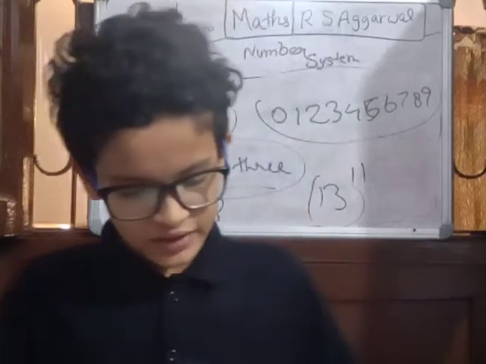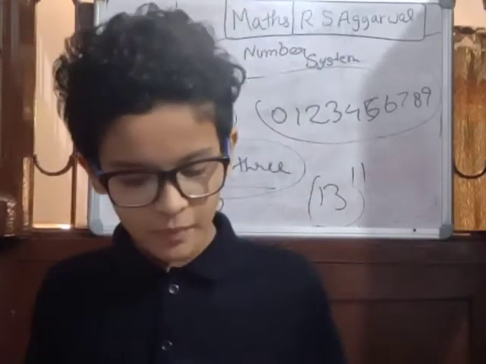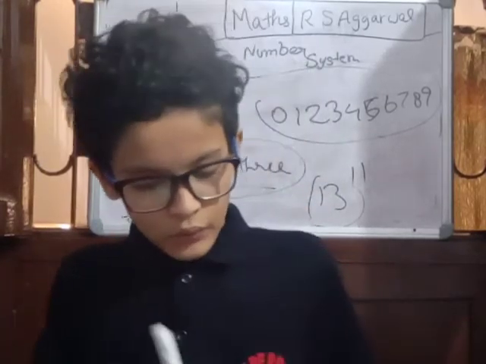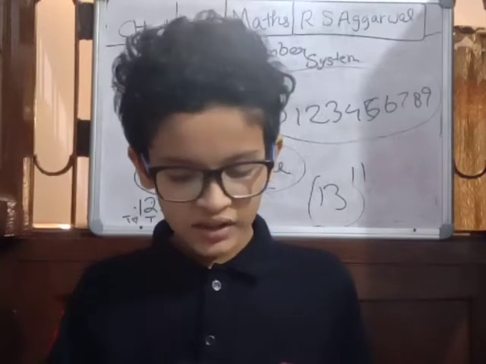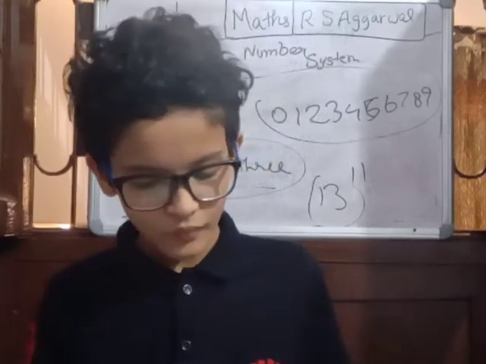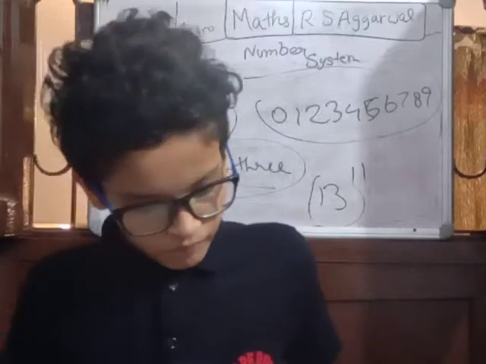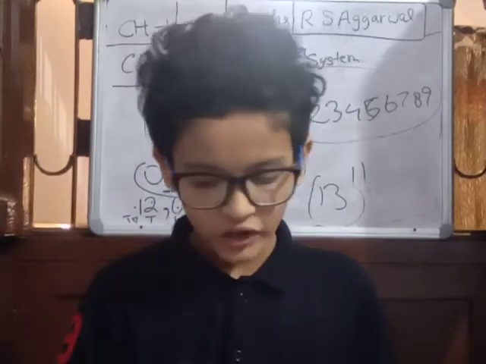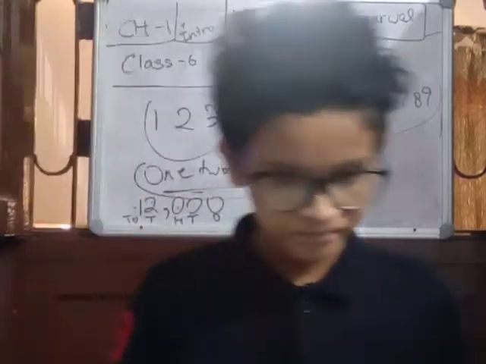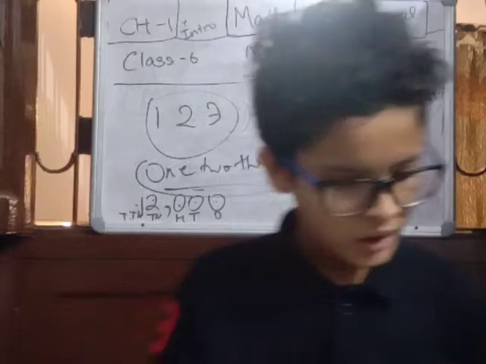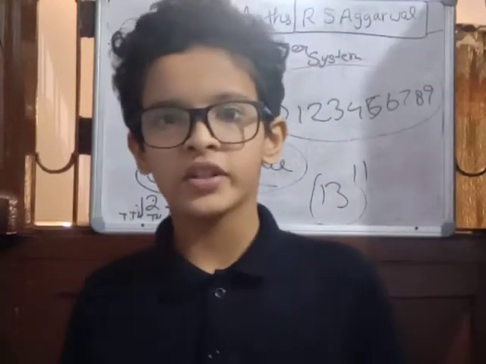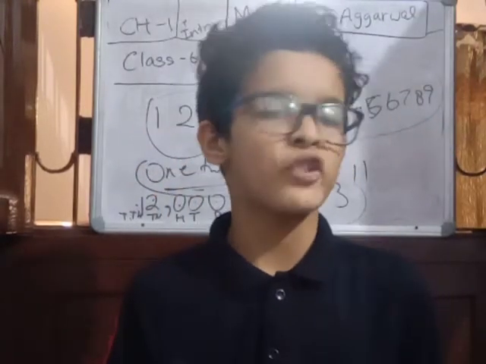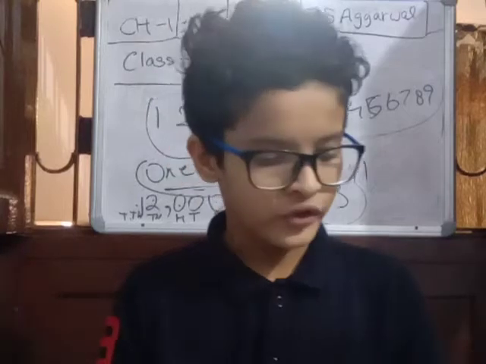Now let's come to an instance: given below are some numbers arranged in a place value table. Write each number in words and put it in the expanded form. Let me understand this place value chart. Friends, that's a question to be done in the notebook, so when I come to my diary, I'll show you how to solve it.